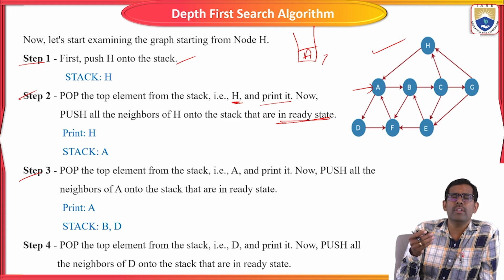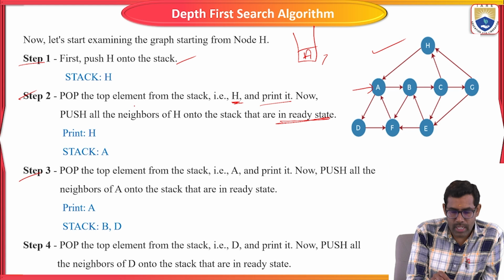Then we push all the adjacent nodes of A into the stack. Sorry, pop the element of the stack, that is A, and print it. Now push all the neighbors of A.